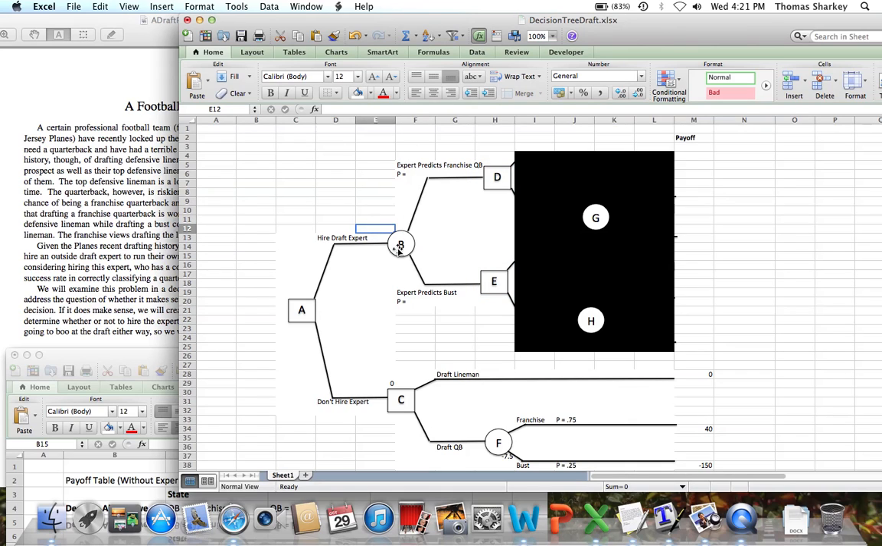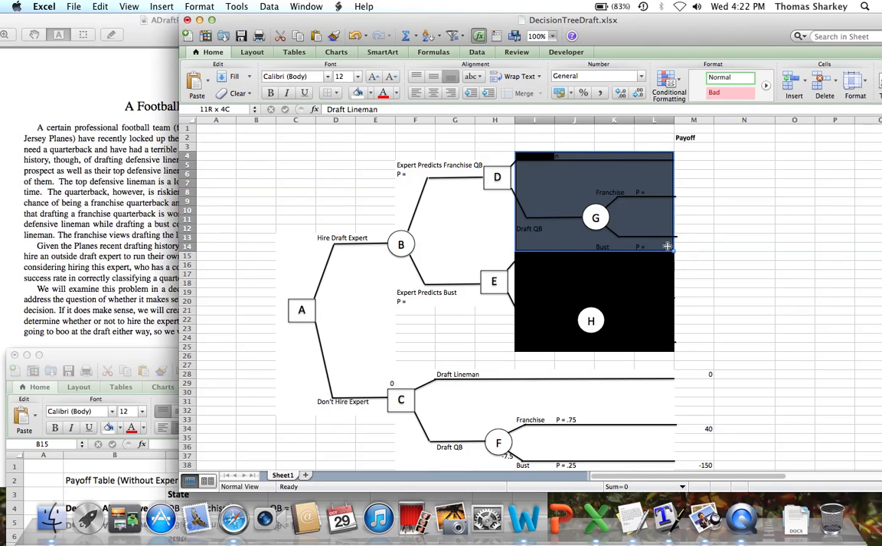So let's look at each of these situations. Should the expert predict that the quarterback's going to be a franchise, we have a decision to make. We get to choose, are we going to draft the lineman or are we going to draft the quarterback? So what we can basically now do is reveal that portion of the decision tree.